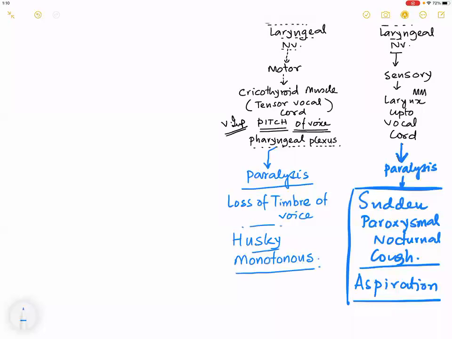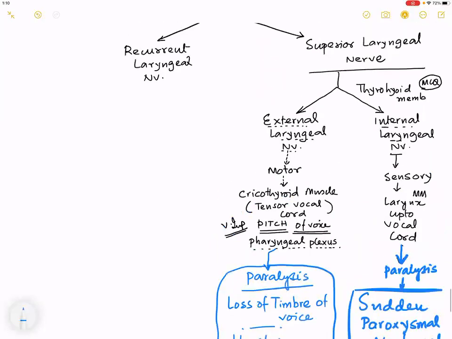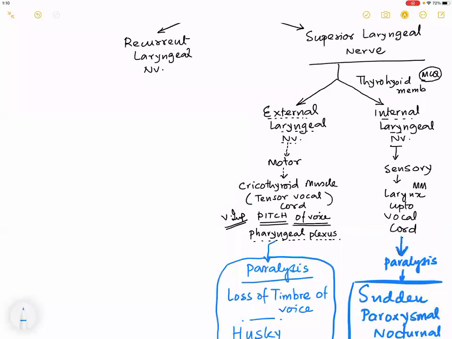So this is called a monotonous voice. This is an extremely important point for MCQ purposes and viva purposes. Please remember that one. Superior laryngeal nerve injury can lead to these problems. So please take note of this point, right?